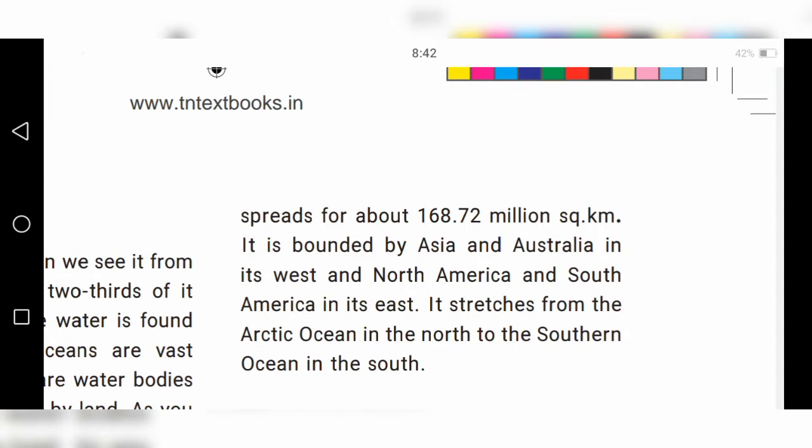The Pacific Ocean covers how many kilometers? 168.72 million square kilometers. Okay.